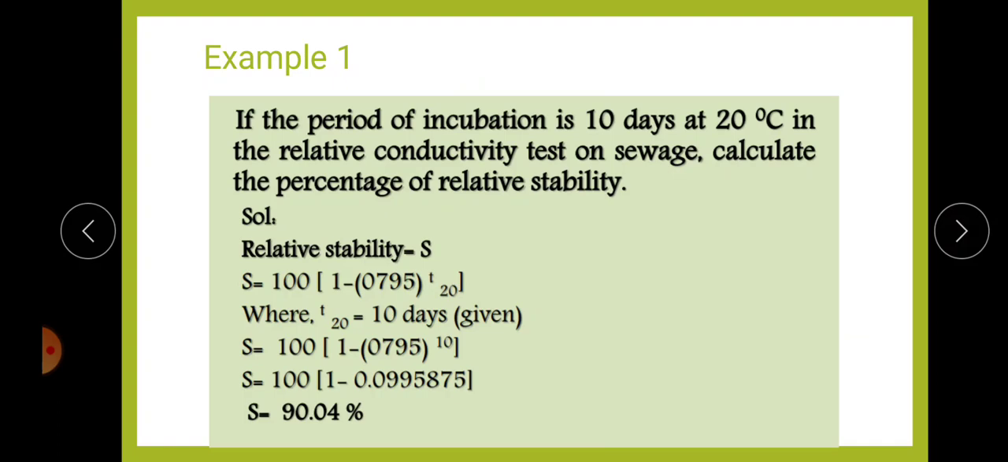So we can do problems on population equivalent and relative stability. First one: if the period of incubation is 10 days at 20 degrees centigrade in a relative stability test on sewage, calculate the percentage of relative stability.